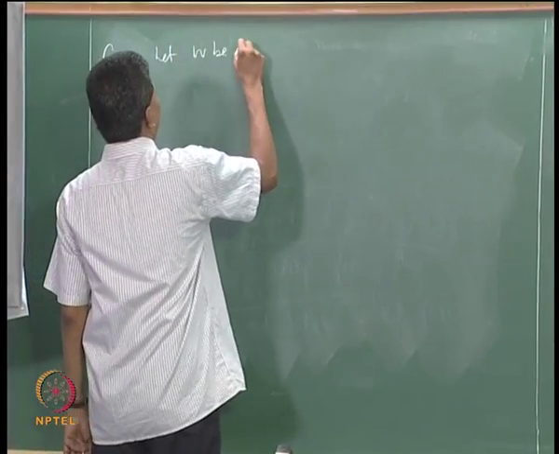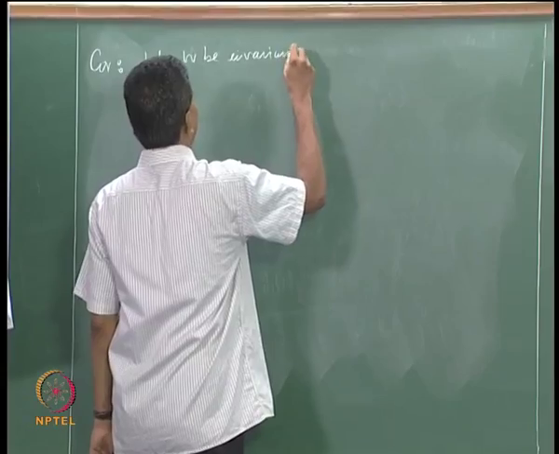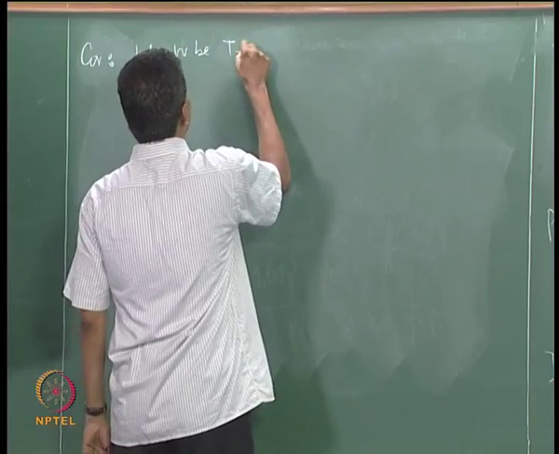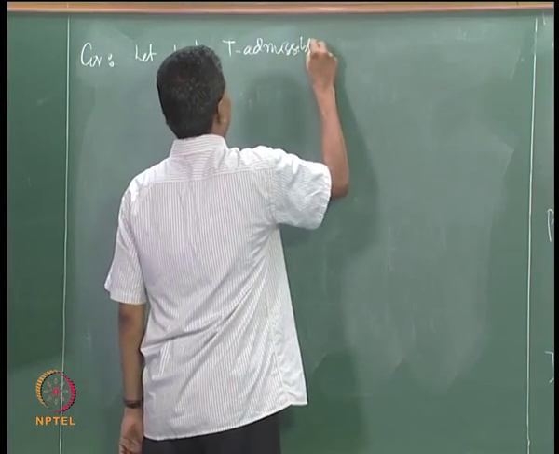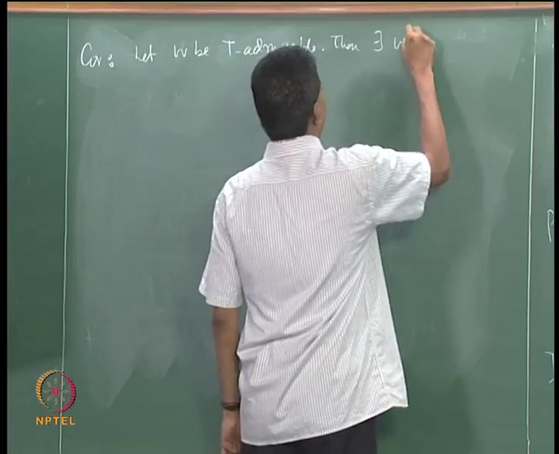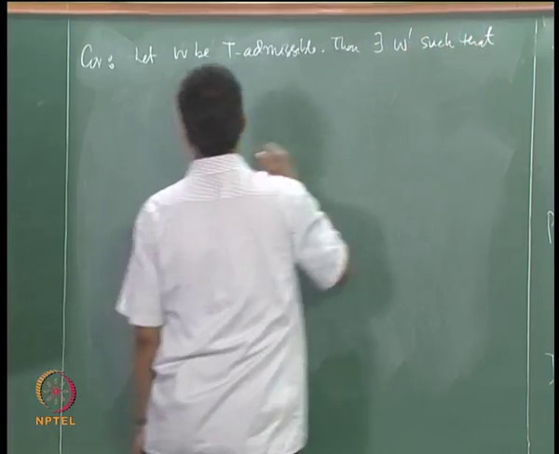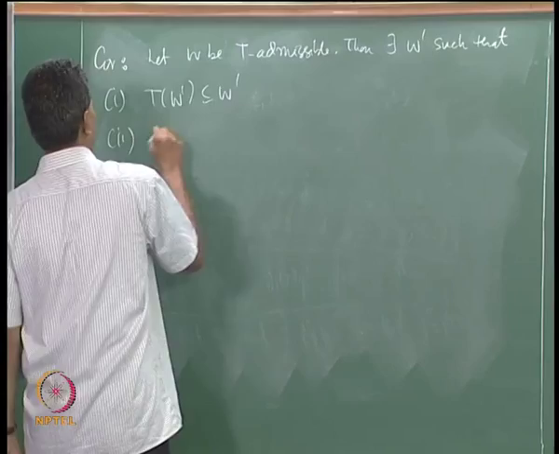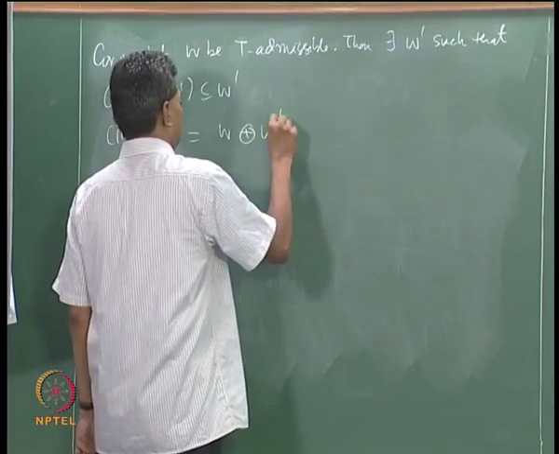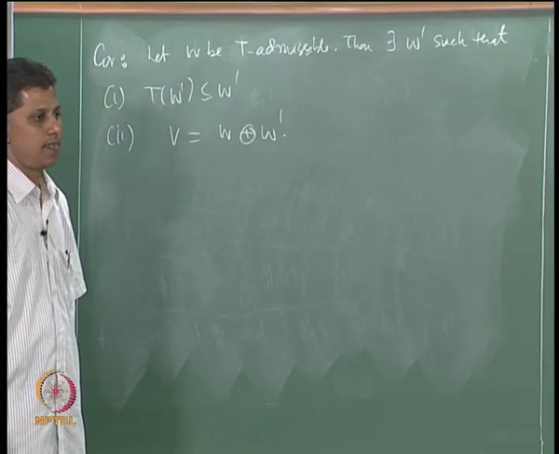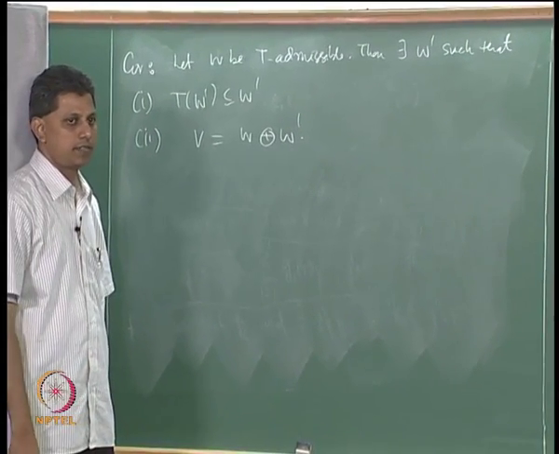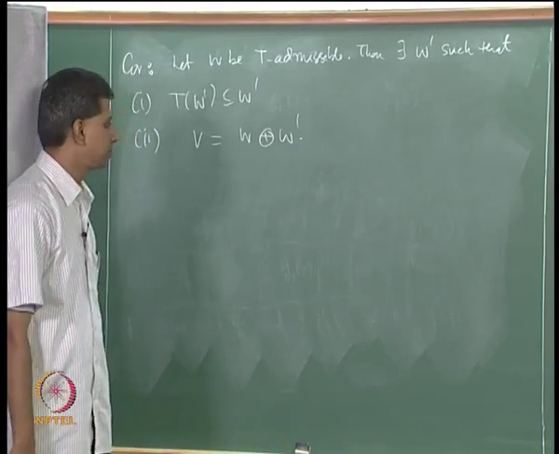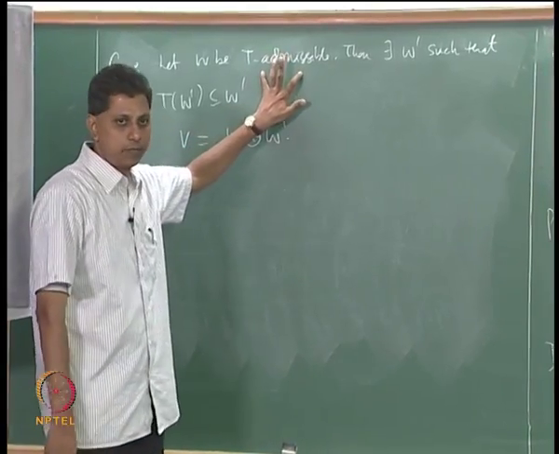Let W be T-admissible. Then there exists W' such that T(W') is contained in W', and the vector space V is the direct sum of these two subspaces. If you take a general subspace, just an invariant subspace, in general it will not work. I gave an example yesterday. If you take a T-admissible subspace, then it works.